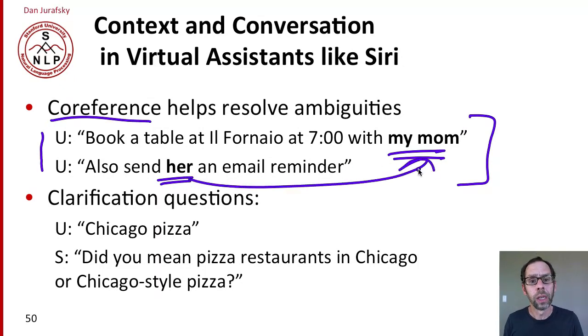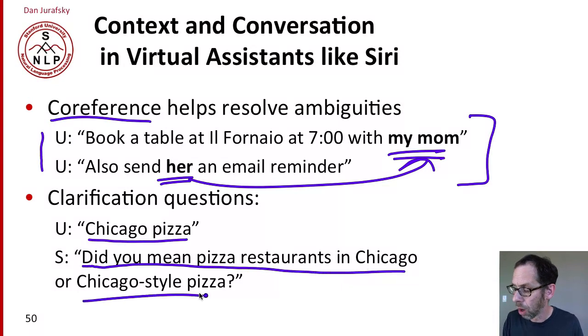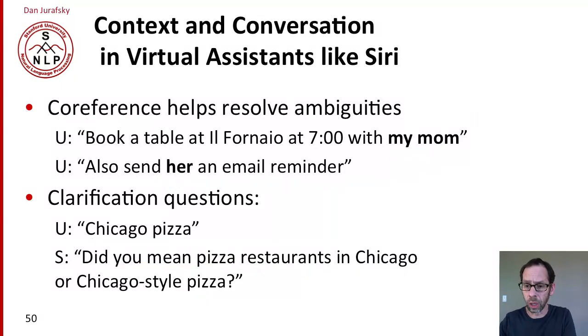is the kind of thing we're going to need to do in a question answering system if we have a full conversation, multiple sentences in a row. Similarly, you might be able to ask clarification questions. If the user says Chicago pizza, a system like Siri might ask, do you mean pizza restaurants in Chicago or Chicago-style pizza? So we might have an ambiguity, and the system resolves the ambiguity by asking a follow-up question to the user. So these are the kind of complications that occur when our question answering system has to be able to deal with follow-on questions and dialogue in general.